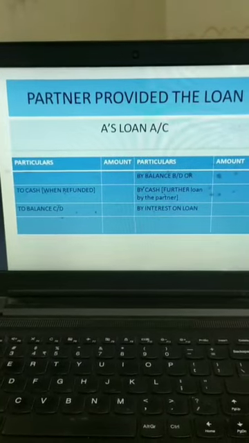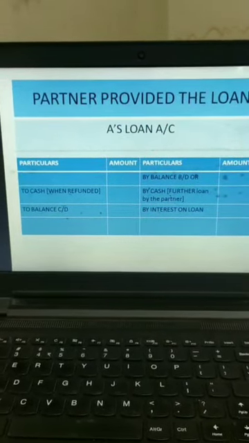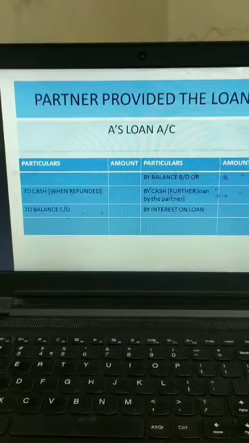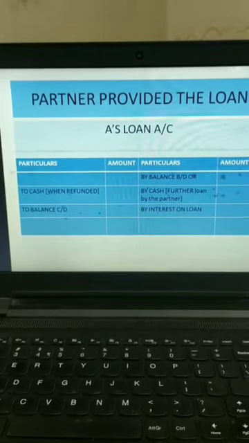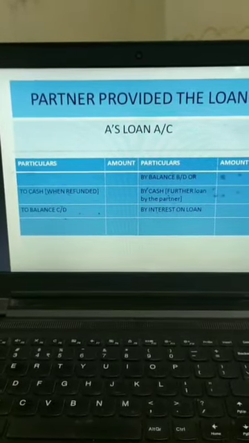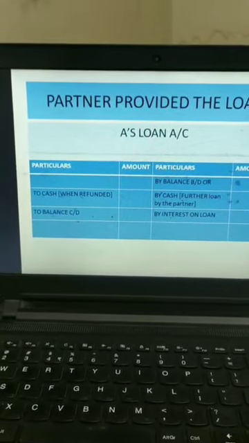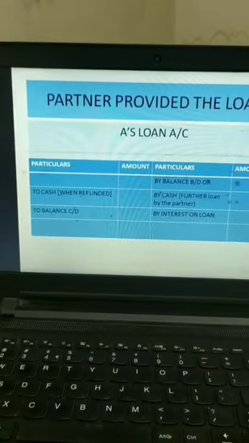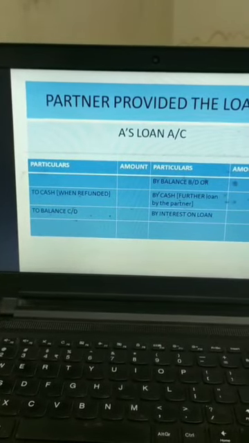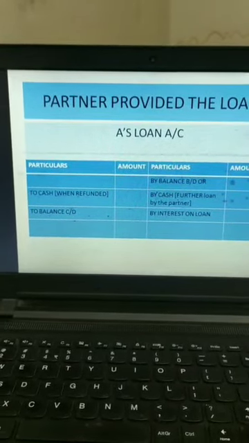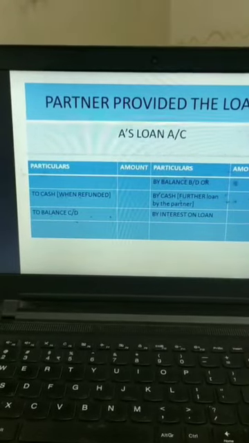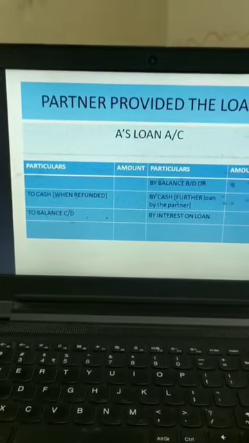If any interest is charged on the loan, it has to be charged. If not mentioned in the deed, then 6% per annum. As you remember, it will be by interest on loan. Whenever the loan is refunded, that means the firm is returning the money to the partner, then to cash, and the balancing figure we will be writing. Then the total of this loan account will be done.